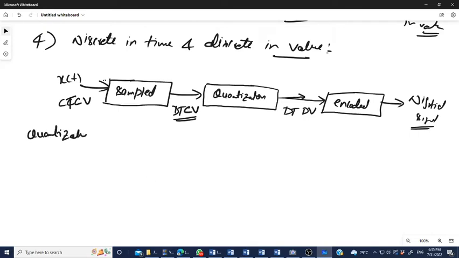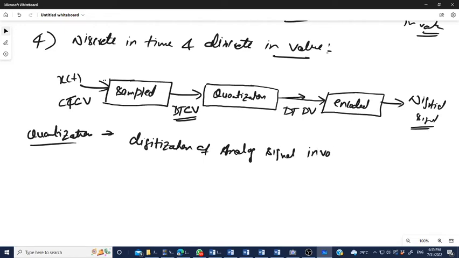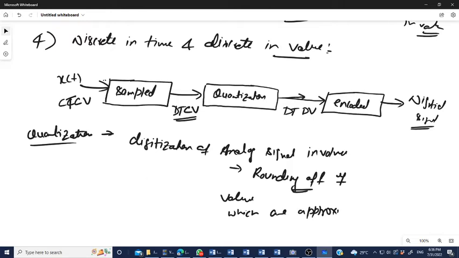So what is quantization? Quantization is the digitization of an analog signal. It involves some techniques. The first technique is rounding off, where values are rounded to approximately equal the analog value.